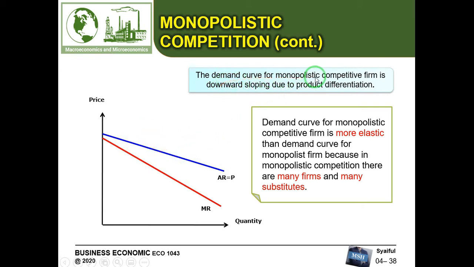Okay, so the demand curve for a monopolistic competition firm is downward sloping due to product differentiation. And the demand curve for a monopolistic competitive firm is more elastic than the demand curve for a monopoly firm, because in monopolistic competition there are many firms and many substitutes. Compared to monopoly, there is only a single seller and there are no close substitutes. So this is the line for average revenue or price or demand curve, and this is the line for marginal revenue. This is price and quantity.